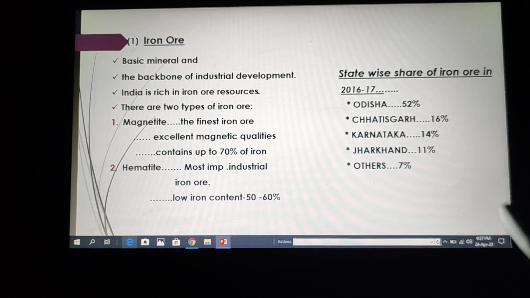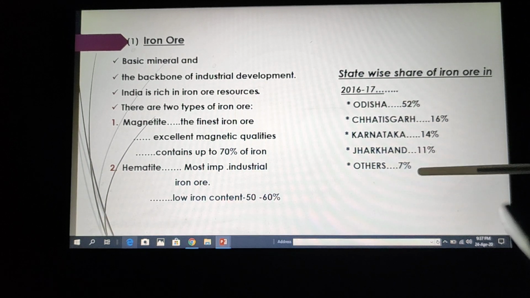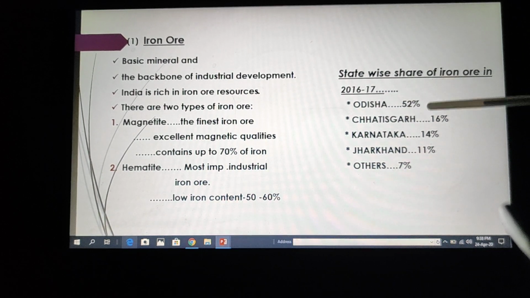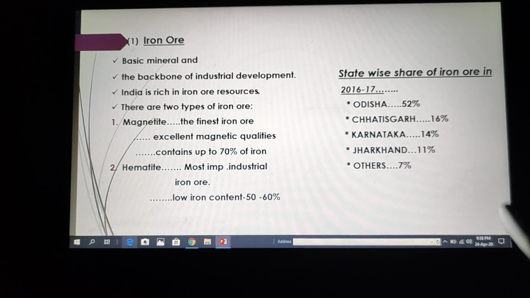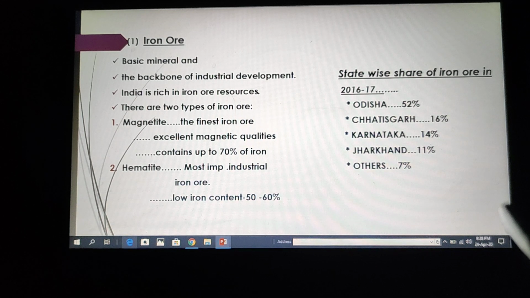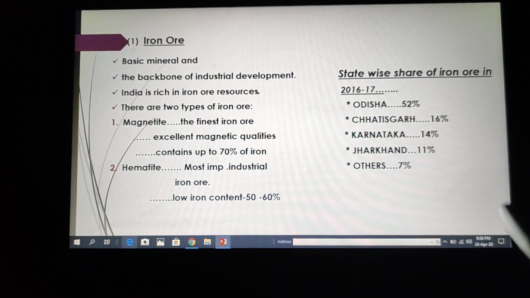Now if we see the production of iron ore in India state-wise in the year 2016-17, it is visible that Orissa was the state that constituted the maximum share of iron ore, around 52%, followed by Chhattisgarh, around 16%, then Karnataka 14%, and then Jharkhand.